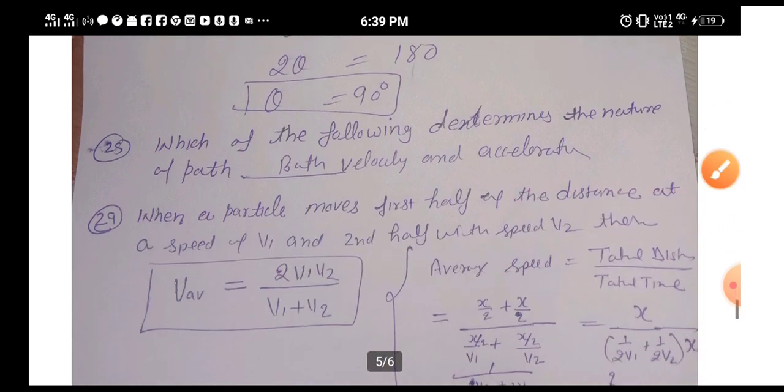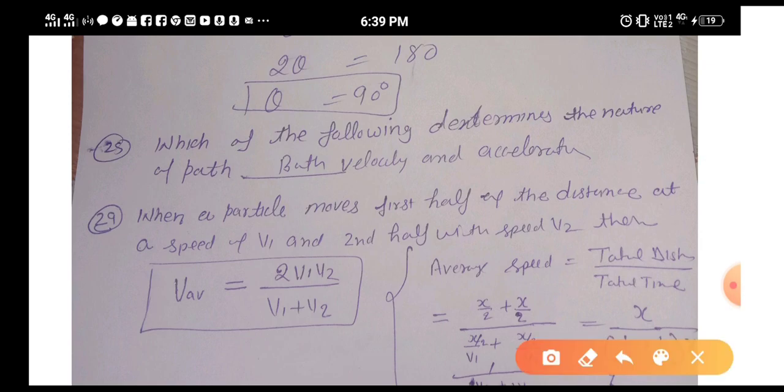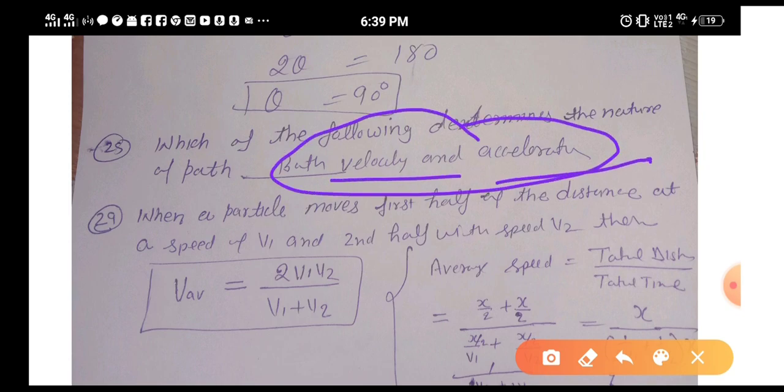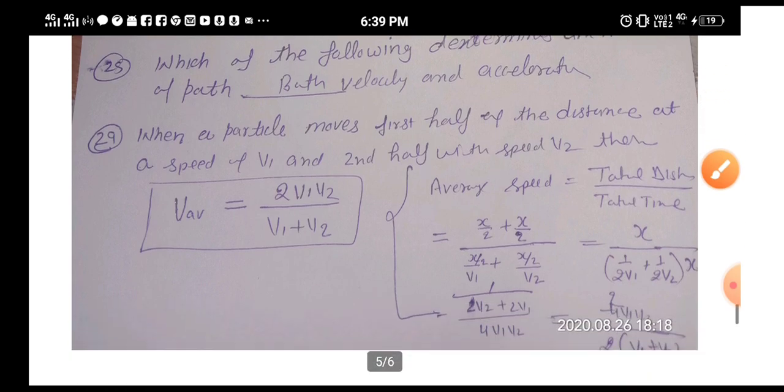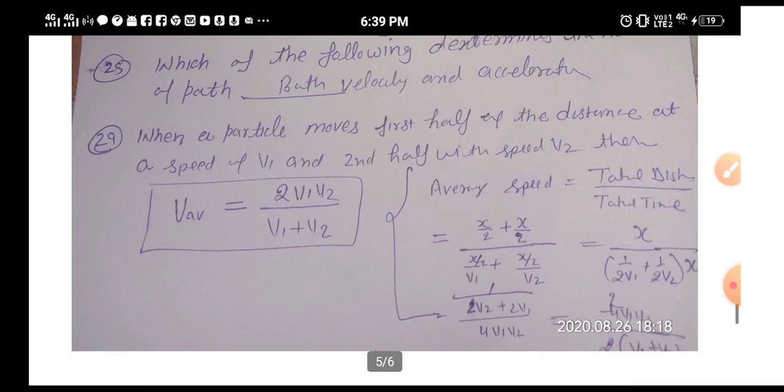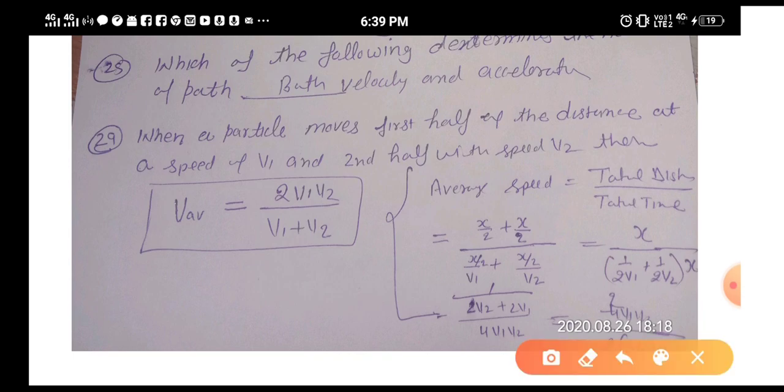Which of the following determines the nature of the path? Students, whenever you want to calculate the path, you can calculate velocity or you can calculate acceleration. So both of these terms determine the nature of the path. Next, question number 29. When a particle moves the first half of the distance at a speed of v1 and the second half with velocity v2, then what will be the average velocity? So the average velocity formula is this one.